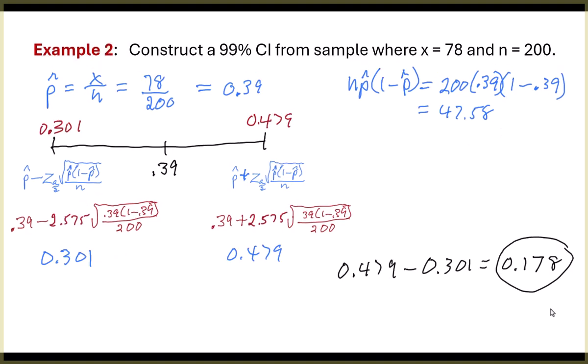The net got bigger. It's logical. The bigger the net, the more confident I am that somewhere in that net, I got the population proportion, the true population proportion. If I only had an 80% confidence level, the net would get smaller.